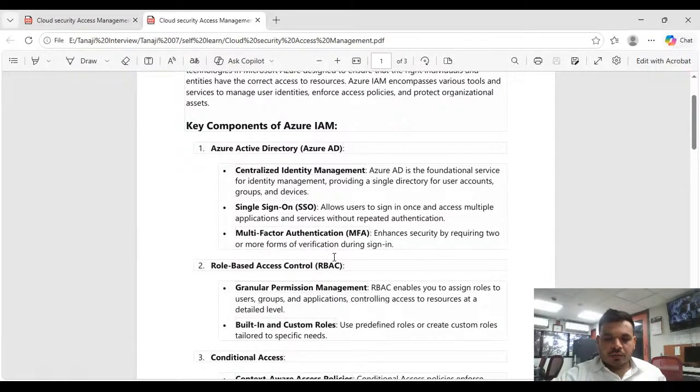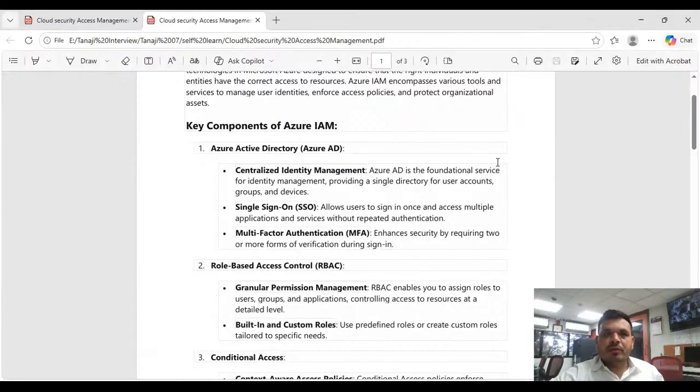We also have an option like single sign-on, SSO. It allows users to sign in once and access multiple applications and services without repeated authentication. If in Azure AD we have created a specific user, using that credential you can assign integrated application access.